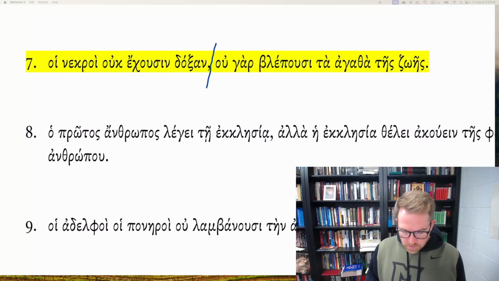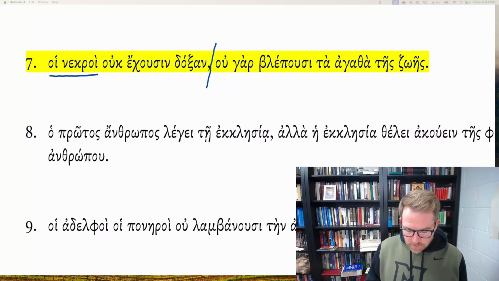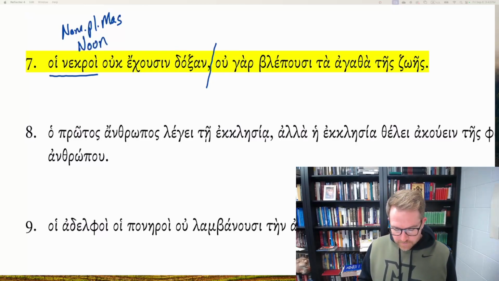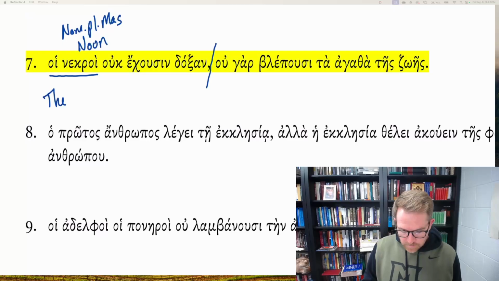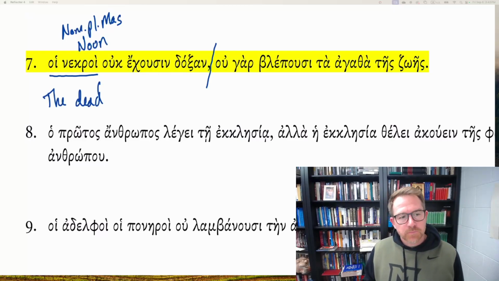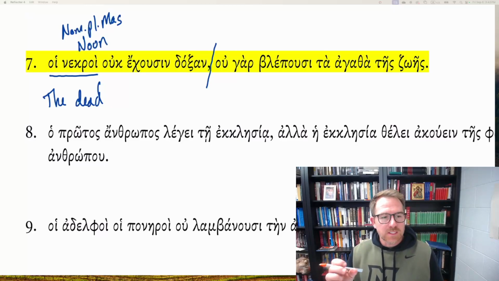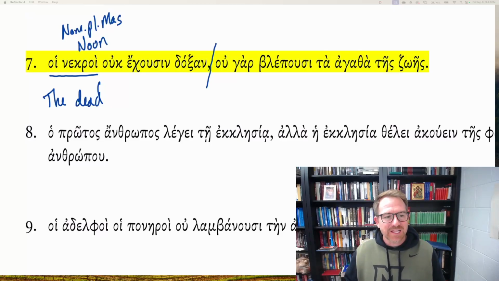And I'm going to notice hoi nekroi is in the nominative plural and it's masculine. And it's a noun. The dead, and really nekros, you could translate the corpses because it gets at the dead bodies themselves, not the concept of death, but the dead, the corpses.